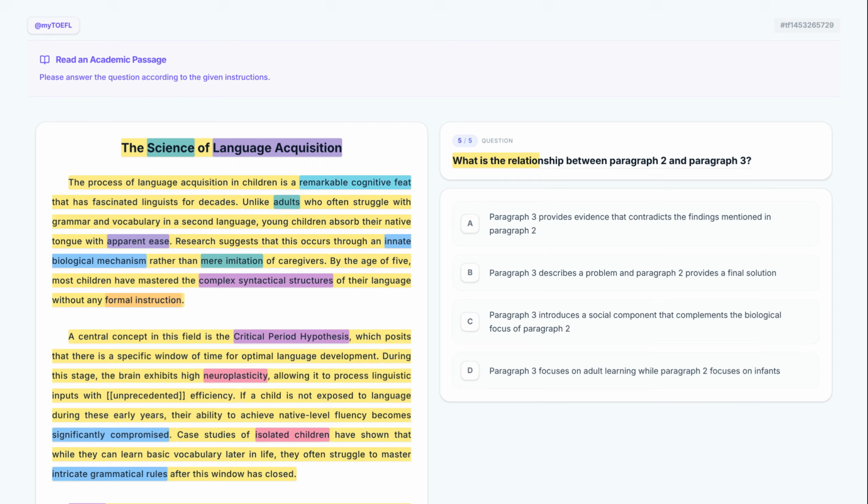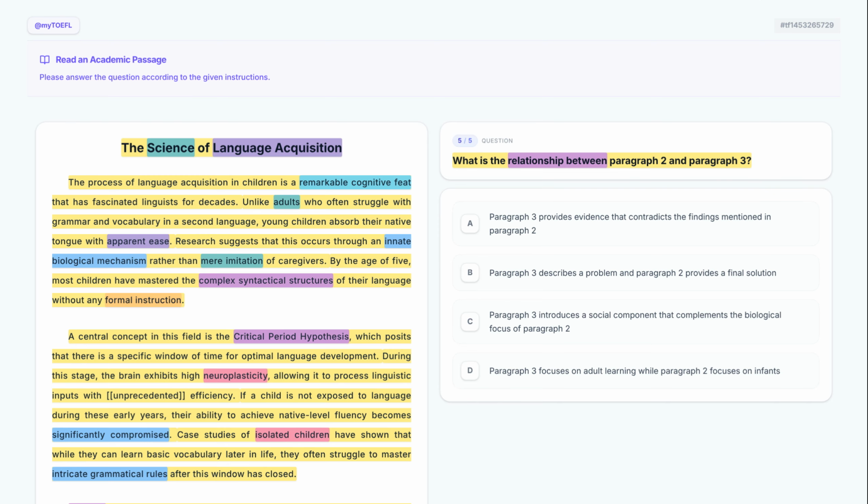What is the relationship between paragraph 2 and paragraph 3? This question asks for the relationship between paragraph 2 and paragraph 3. We need to see how the discussion of biology in P2 connects to the discussion of social signals in P3. Now, keeping this in mind, let's evaluate our options.